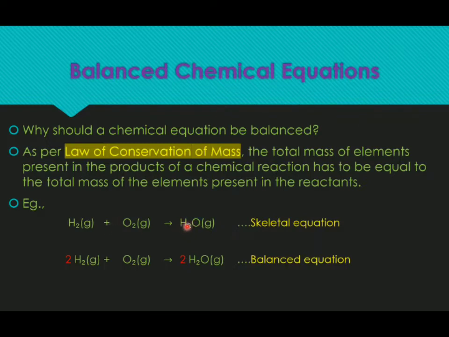That is the product, the total mass of the elements present in the products. What about the mass of the elements present in the reactant? Oxygen has 2 atoms, whereas hydrogen has 2 atoms. So we need to balance this. That is, we need to equalize all the atoms present in reactant as well as product. How do we do this? We can see.